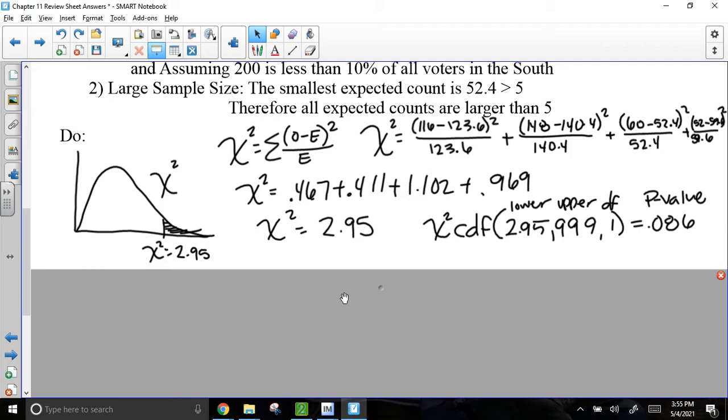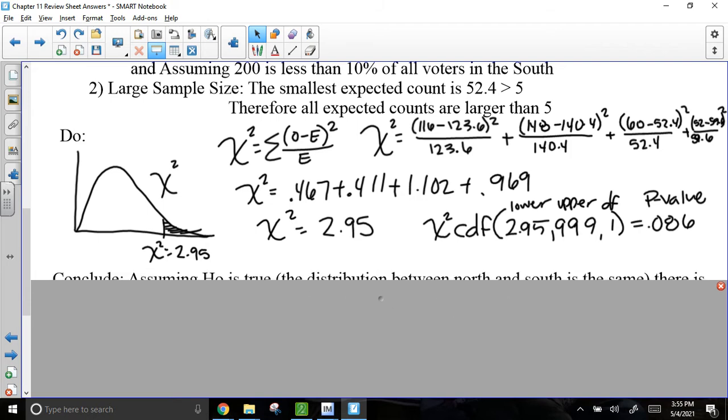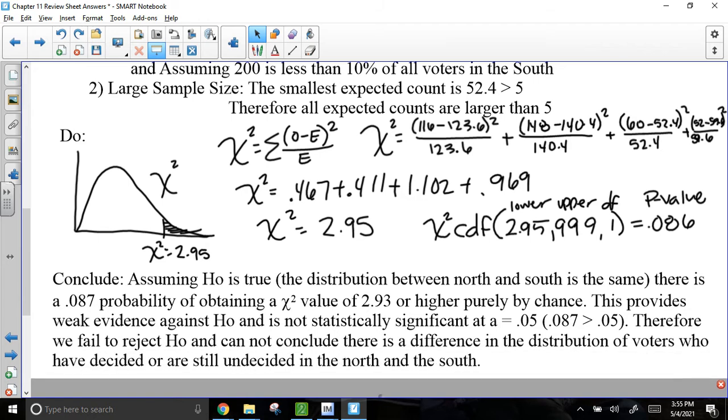I feel like that's not too small of a p-value. I notice that it's greater than 5%. So notice how I say my conclusion. Assuming the null hypothesis is true, and I abbreviated this, the distribution between north and south is the same. There is a 0.086 probability of obtaining a chi-squared value of 2.95 or higher purely by chance. This provides weak evidence against the null hypothesis and is not statistically significant at alpha of 5%, and that's because this 0.086 is bigger than 5%.